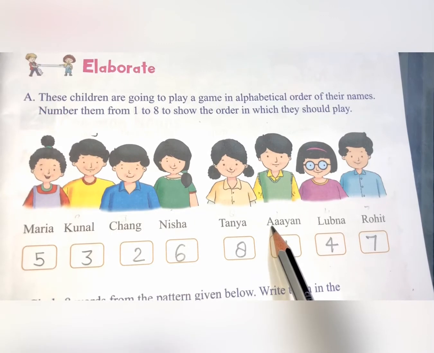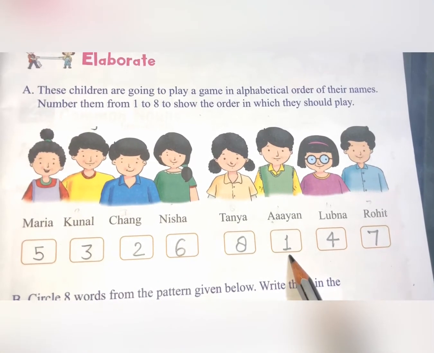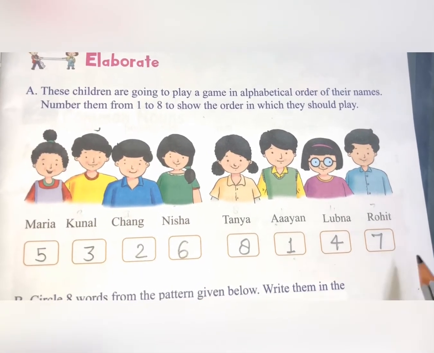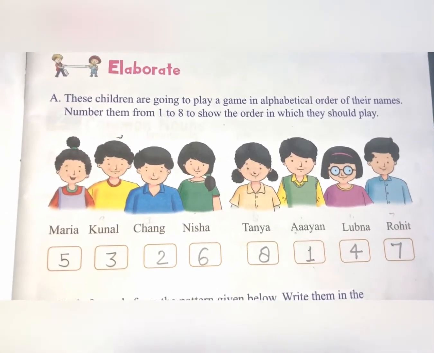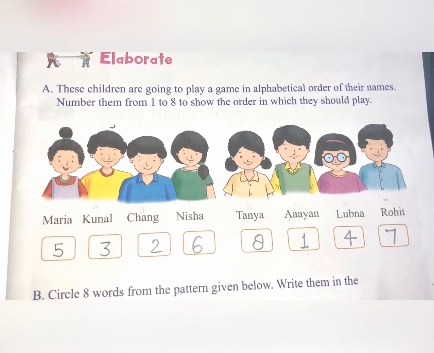See the way I have done. A comes first, so here 1 is written. B is not there, C is there, so 2 is there. Like that I have done. Okay, you can also do this by yourself. Okay, try to do it by yourself in your book.